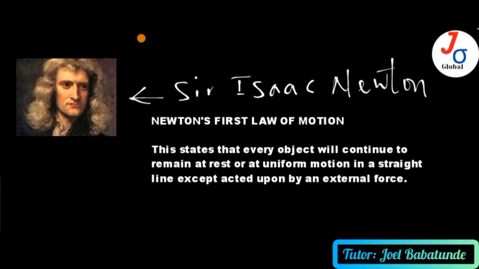All right, so we want to look at Sir Isaac Newton. This is a very popular historical figure in the study of physics, and is popular because of the laws of motion that he gave. And he did this while he was about 23 years of age.